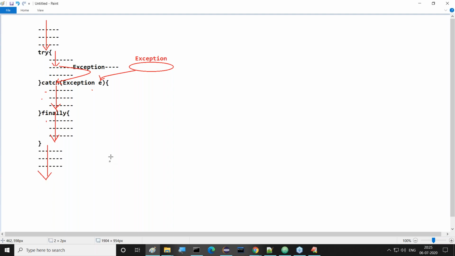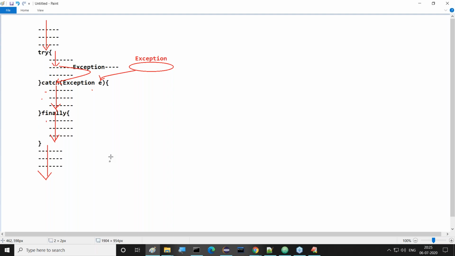Now tell me, guys, which instructions are not executed in this flow of execution? Which instructions are skipped here? All the instructions are executed even if you have an exception, but which are not executed in this overall flow? Any idea? We have already seen that the total catch block is executed, the total finally block is executed, the code after finally is executed, and the code before try is executed.